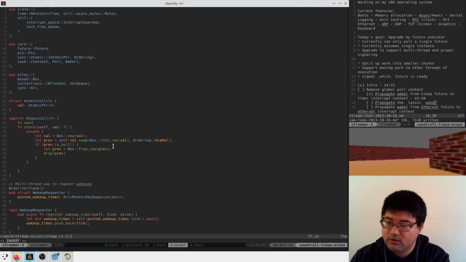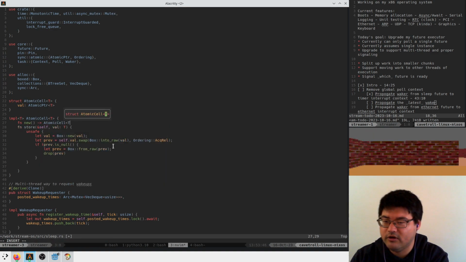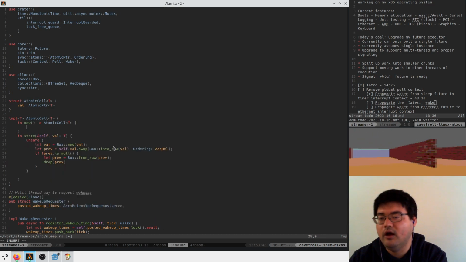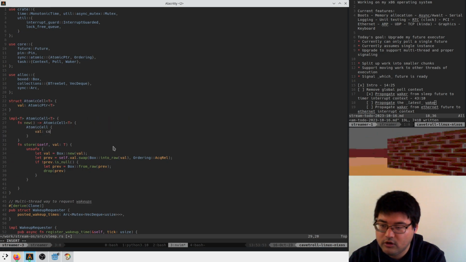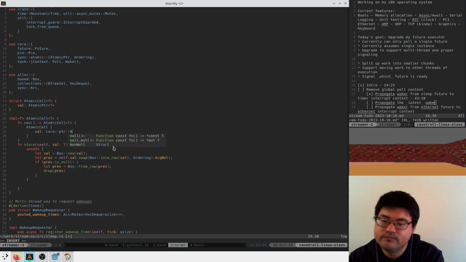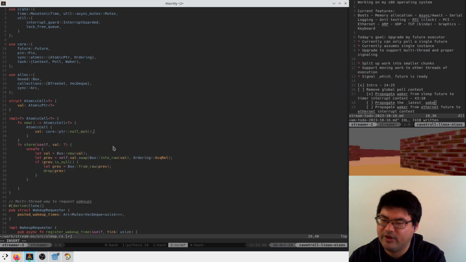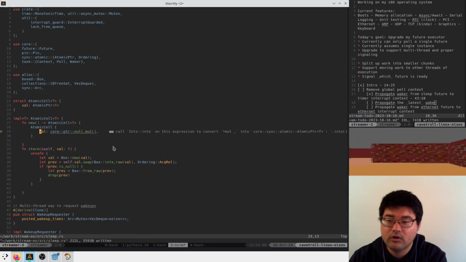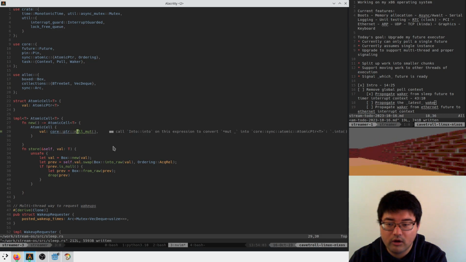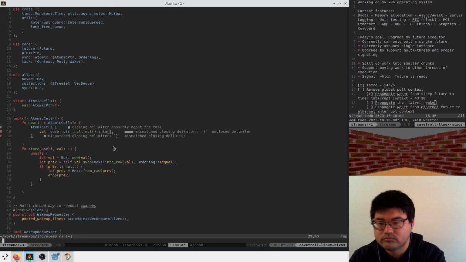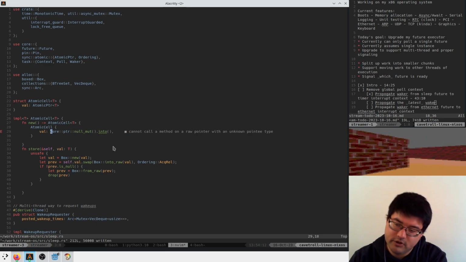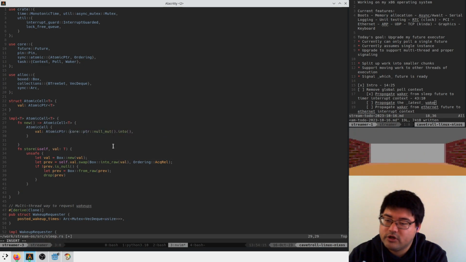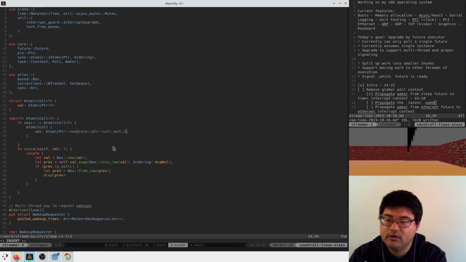And we'll say new gives me an AtomicCell of T, and we're going to create an AtomicCell where the value is a null pointer. I think it's do null_mut. Into. Cannot call method on raw pointer with unknown pointee type. Shut up. Okay, this is AtomicPtr::new, like this.